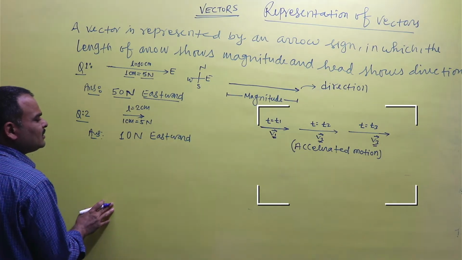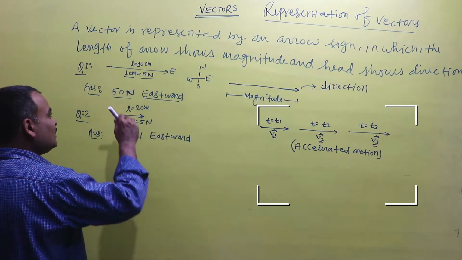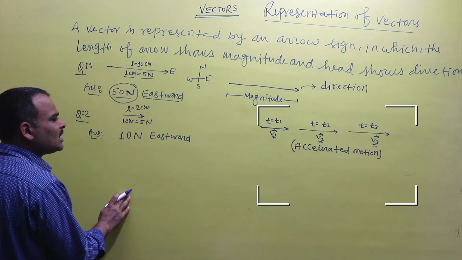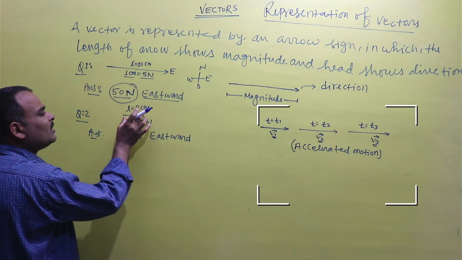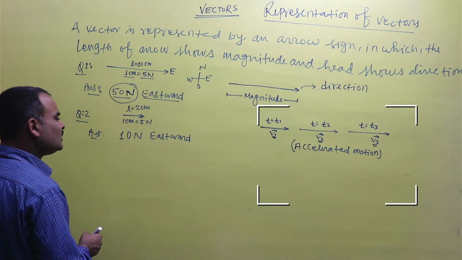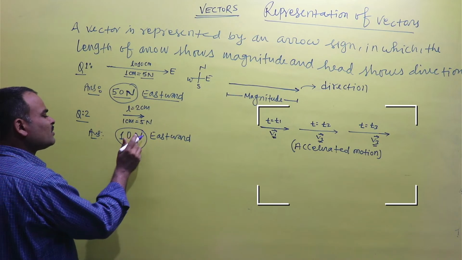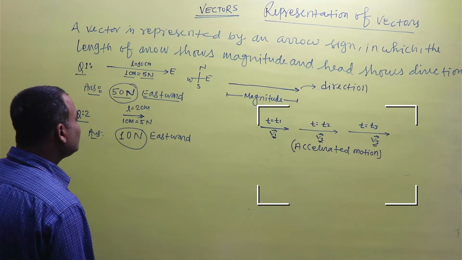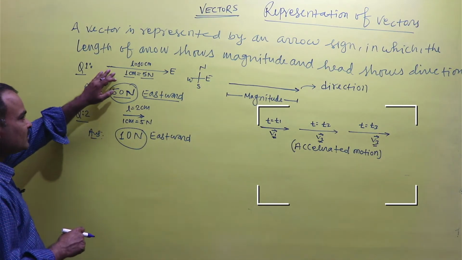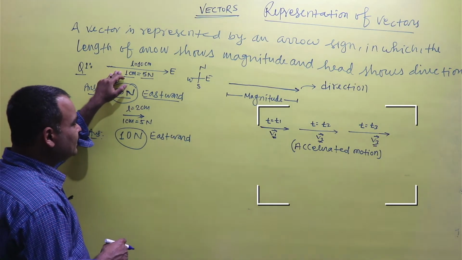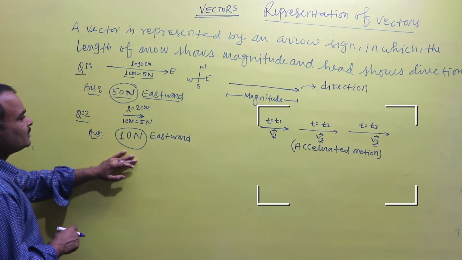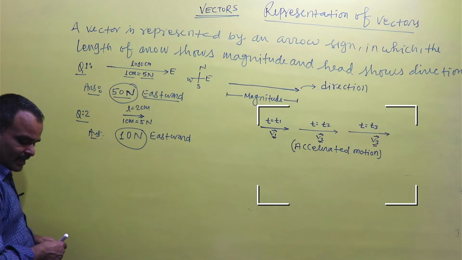Then what is its meaning? Its meaning is that the longer length of the vector quantity shows the higher magnitude, and the smaller length of the arrow of a vector quantity shows the smaller magnitude. So the magnitude of the vector is directly proportional to its length. If the length of the vector increases, then its magnitude also increases. So we can represent the vector this way, and we can also take an example.